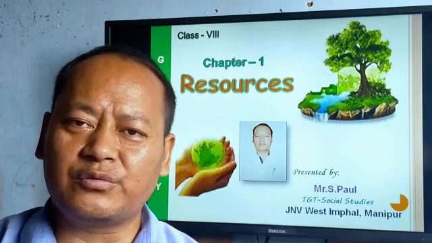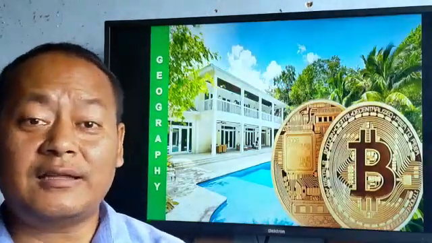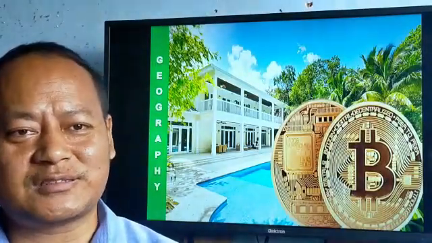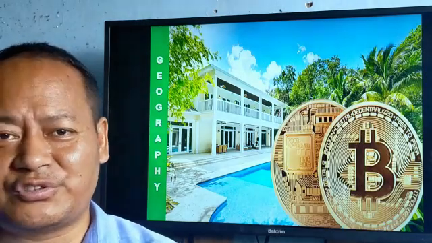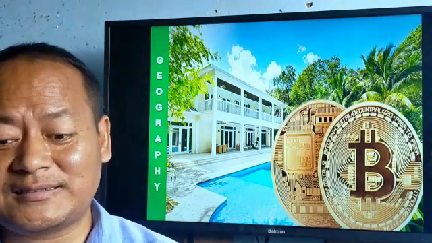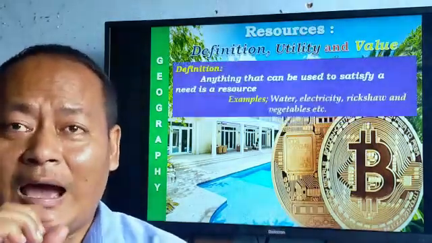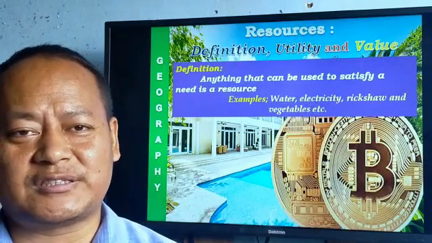Geography chapter 1, resources. Okay, my dear student, let us see what you mean by resources. Everybody knows what resources are, but we may not be aware of how a substance becomes a resource. First, let us see the definition. Anything that can be used to satisfy a need is a resource.